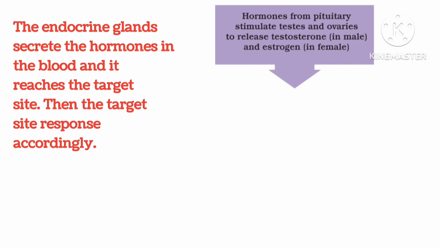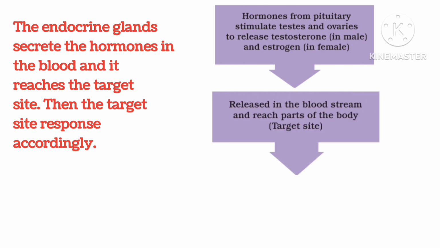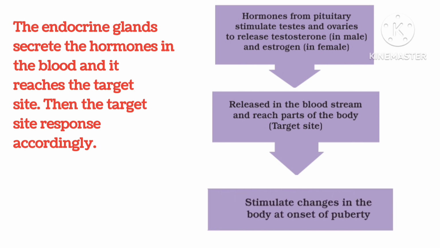First, the hormones from the pituitary stimulate testes and ovaries to release testosterone in males and estrogen in females. Then the hormones released in the bloodstream reach the part of the body that is the target site, where they stimulate the changes in the body on the onset of puberty.